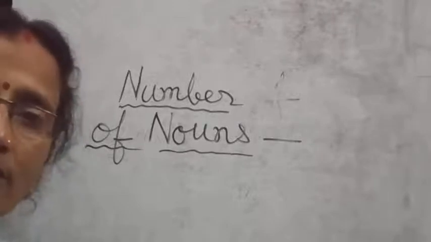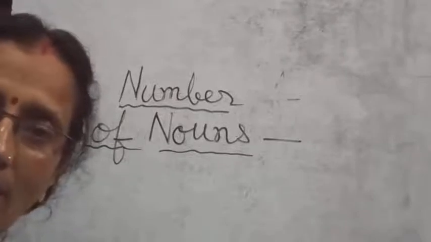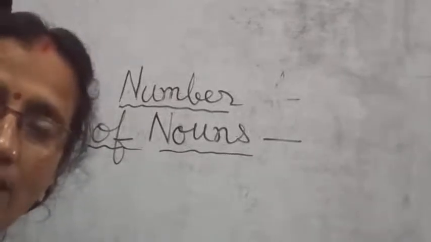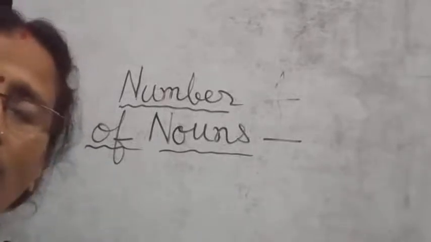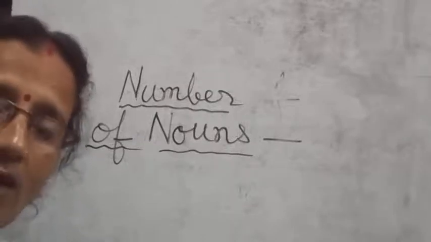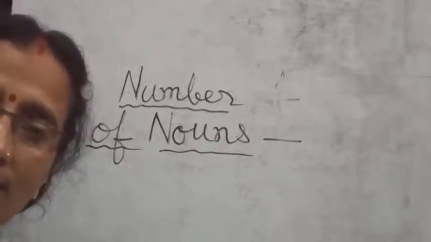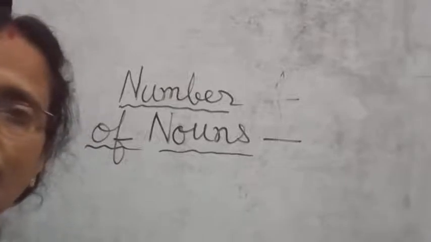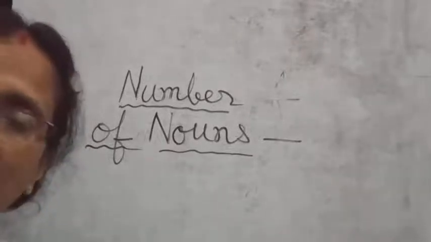When the object is one, we say it is in singular number. And when the object is more than one in number, then we say it is plural number. Now I told you some of the rules for how to change from singular to plural. The first thing is that you simply add s and change it from singular to plural, like cat, cats.